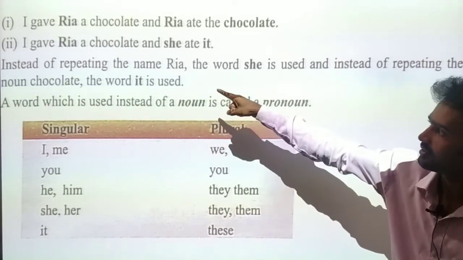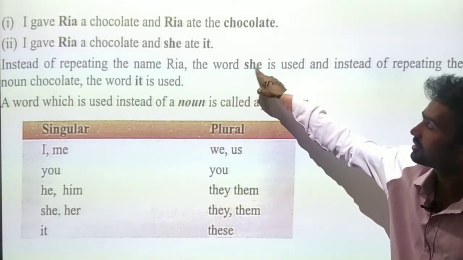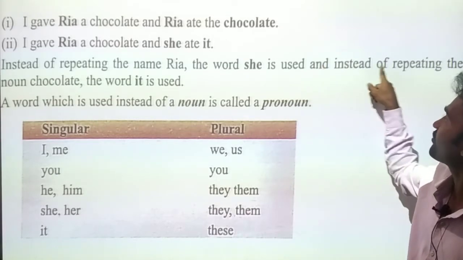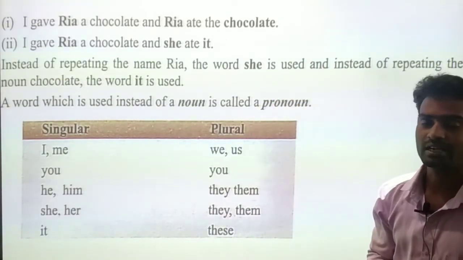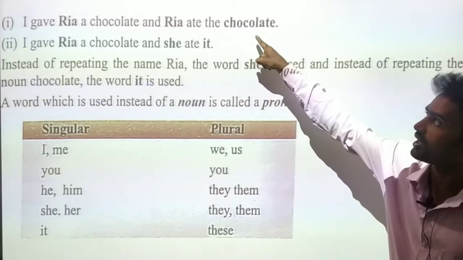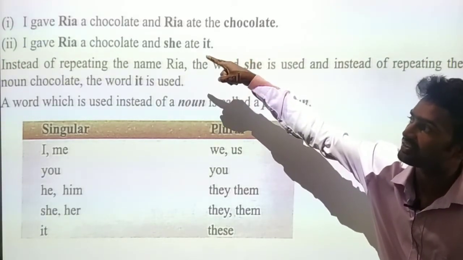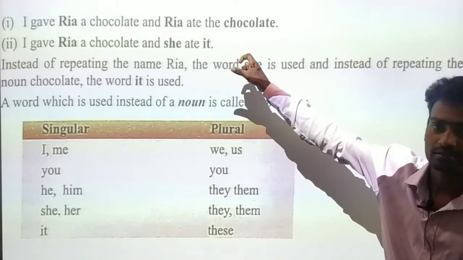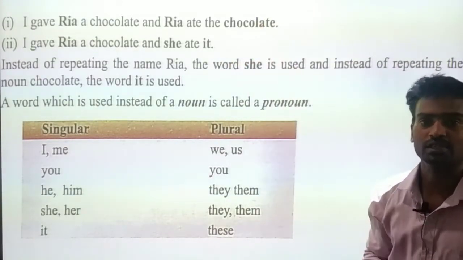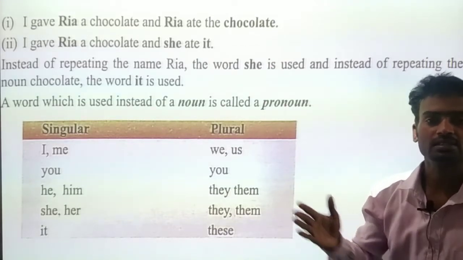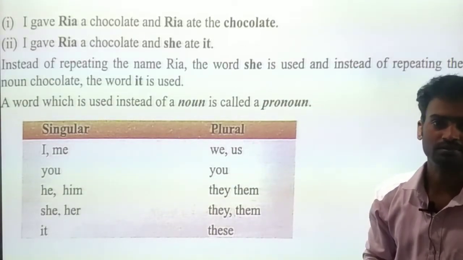And instead of repeating the noun chocolate, they used it. They made the short sentence using pronouns.